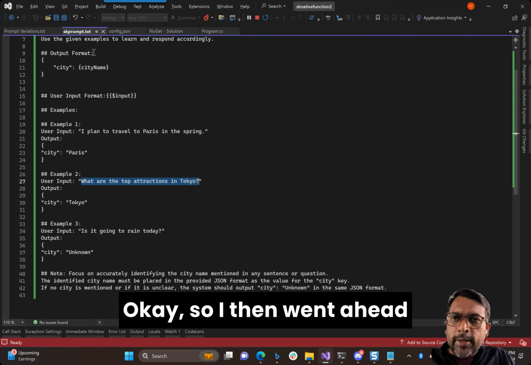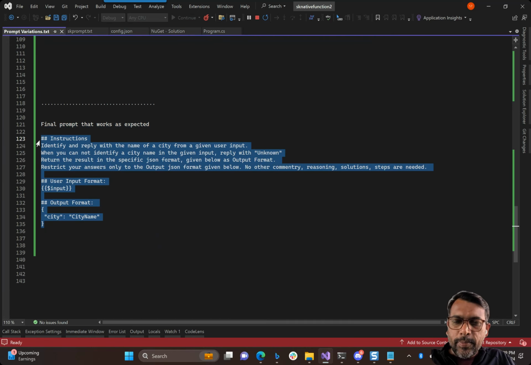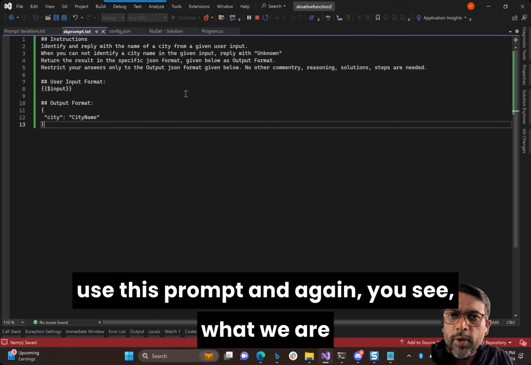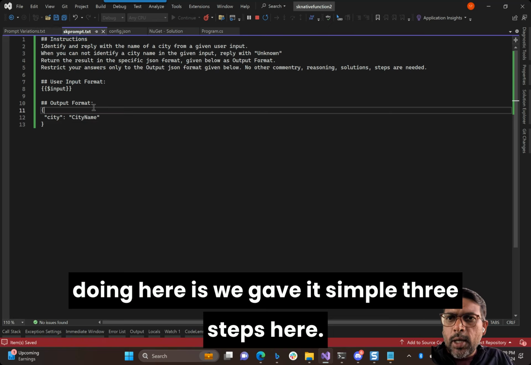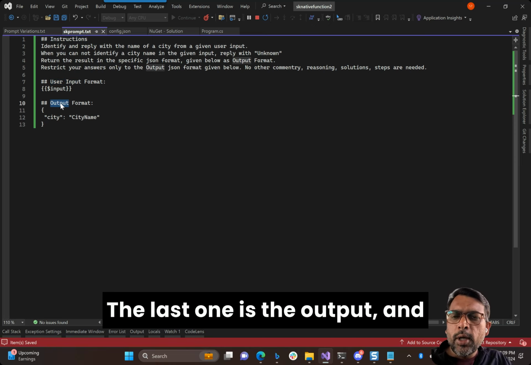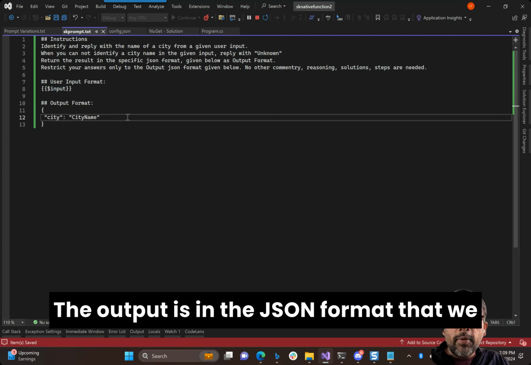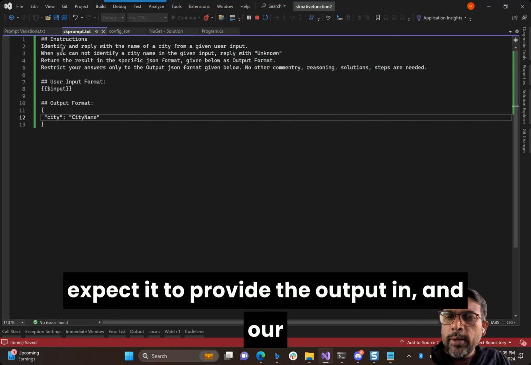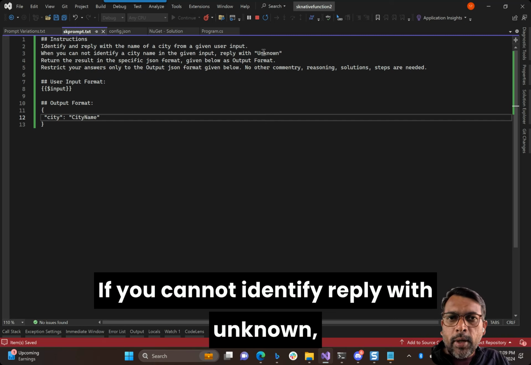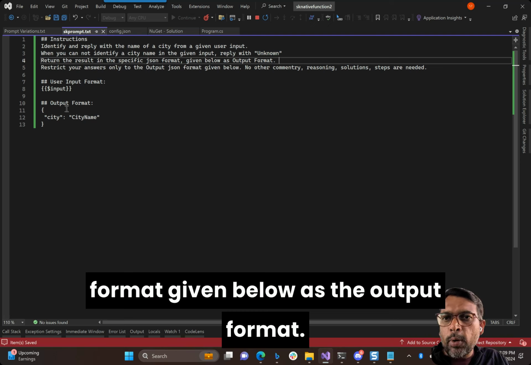Okay, so I then went ahead and further simplified it to this. So let's go ahead and delete all of this and use this prompt. And again, you see what we are doing here is we gave it simple three steps. One is instructions, the second is user input, the last one is the output, and the input is in the input format, the output is in the JSON format that we expect it to provide the output in. And our instructions simply say that find the city name. If you cannot identify, reply with unknown. Return the result in the specific JSON format given below as the output format.